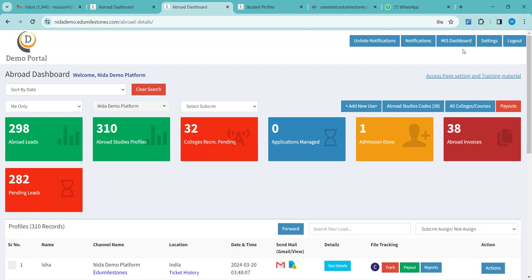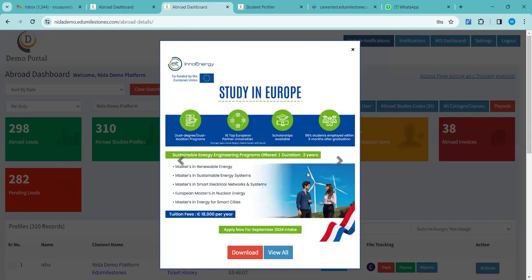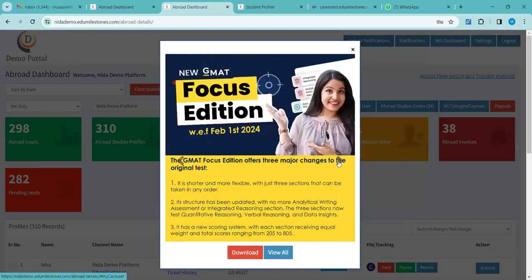No doubt, madam. Okay, one more thing I would like to show. This hide, unhide notifications option is here, top right, if you can see. Unhide notification. These are the pop-ups, the different updates you will be getting from time to time once you log into your CRM. From here, you can download them and use them as your marketing and promotional activities. You can put your company details and phone number here.